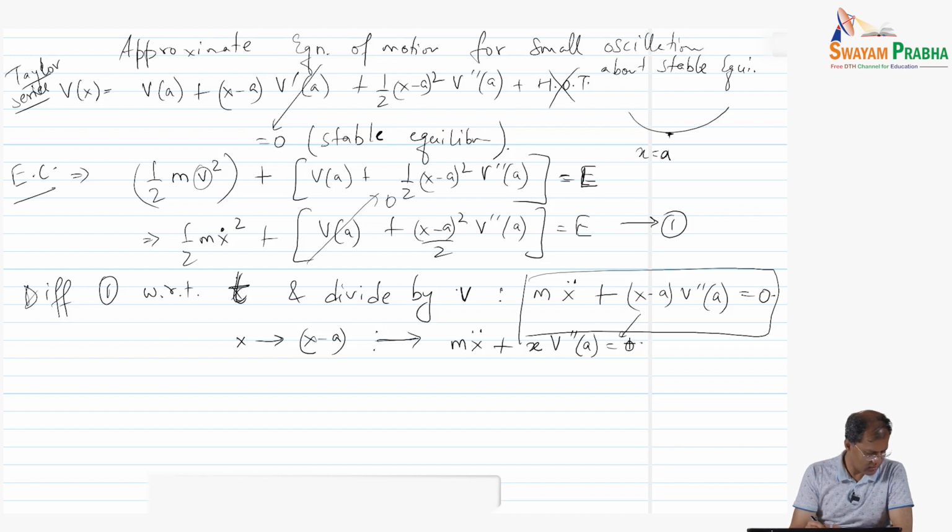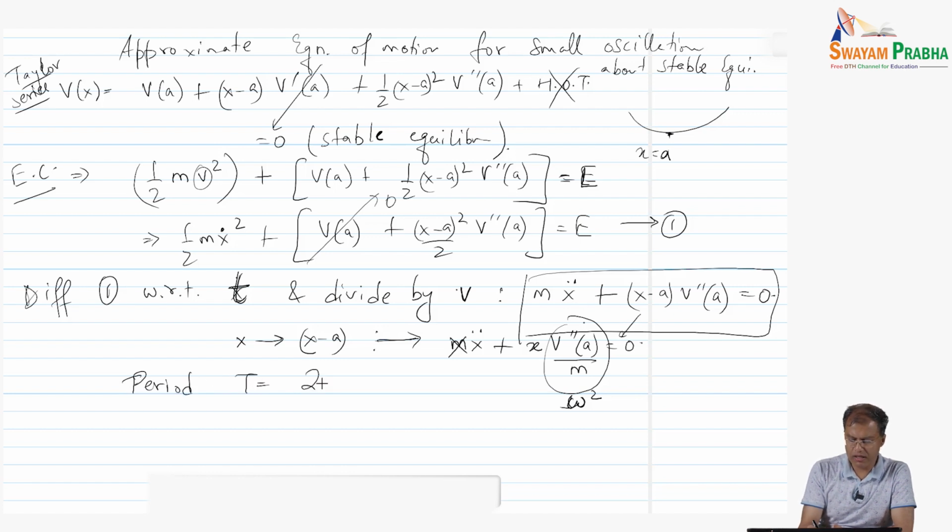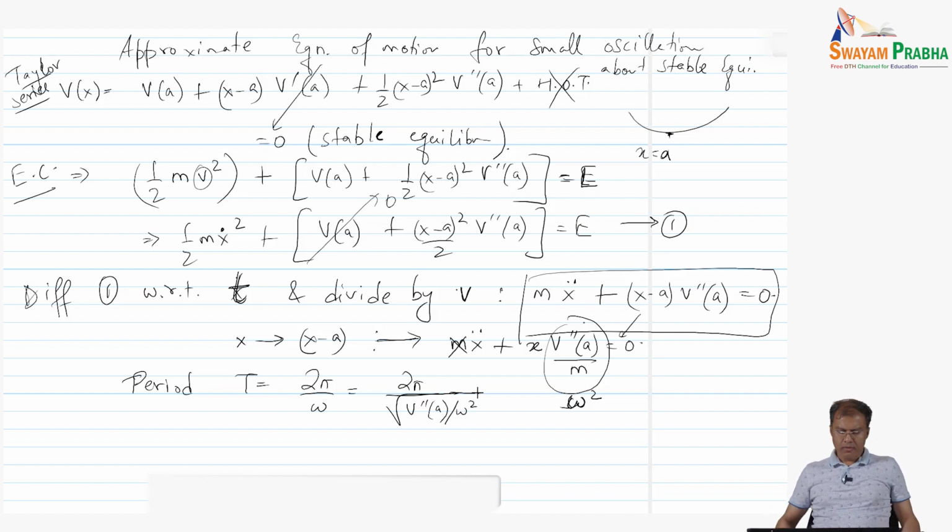From here let us divide by m, and this quantity is our omega square. My period T of the oscillation is going to be 2 pi by omega, which is 2 pi by the square root of V double prime a by m.